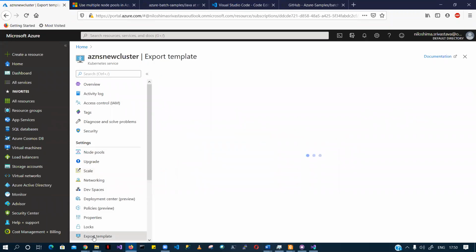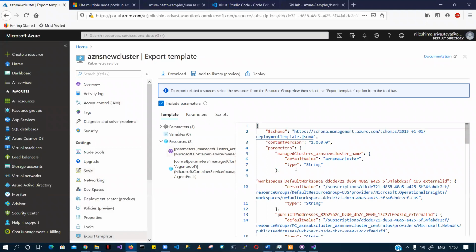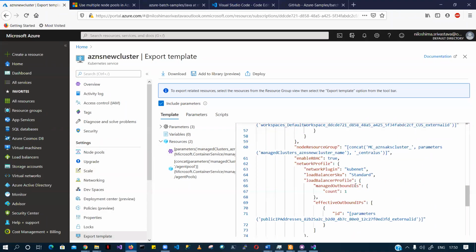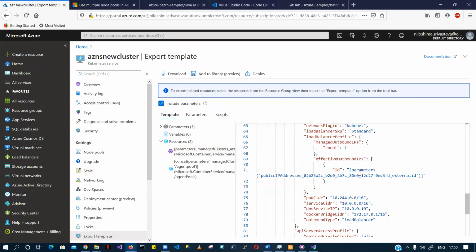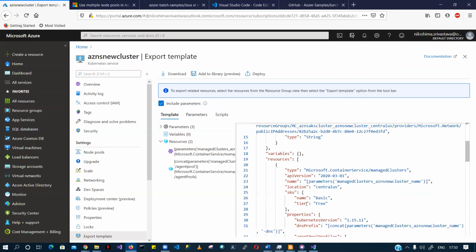And there is something called ARM templates. We'll be talking about those, but these are the Azure Resource Manager templates. I have already shown you one template, the JSON file, in the last lecture. That's how you deploy, you use these ARM templates to deploy a bulk of resources. If you would like to automate some process, you would just go ahead and deploy. You can add it to the library.